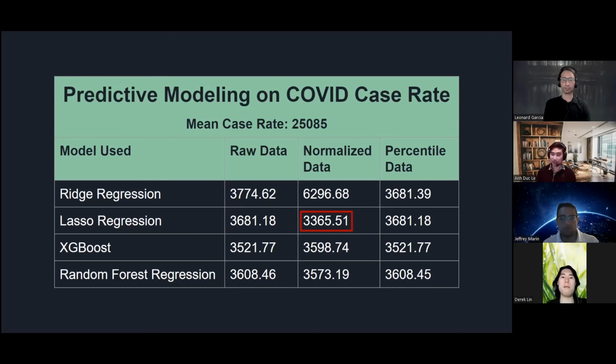So for the result, for case rate, the mean of the case rate is 25,000, and with the normalized data in the red box, we're able to predict it with a 3,365 difference, which is about 15 to 20%, around 15% error.